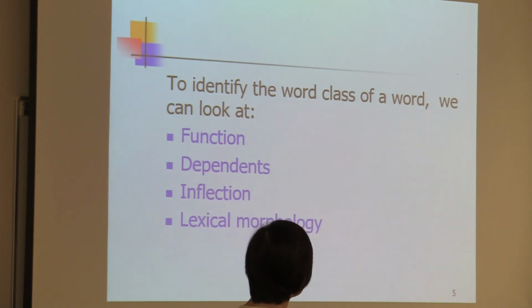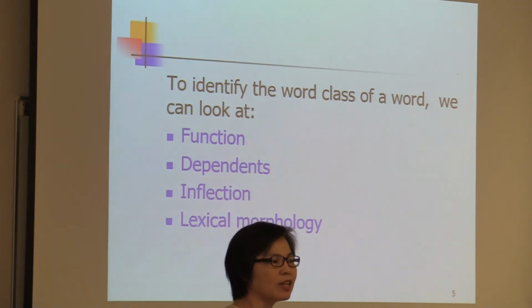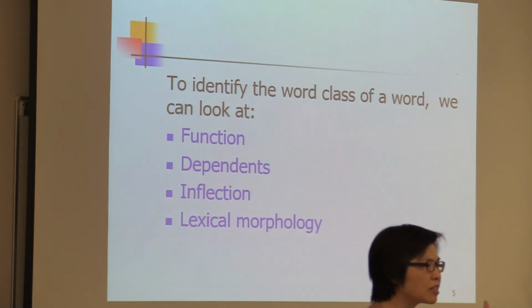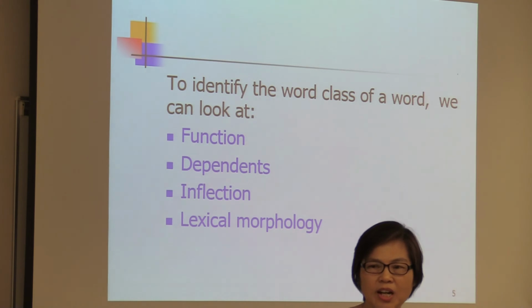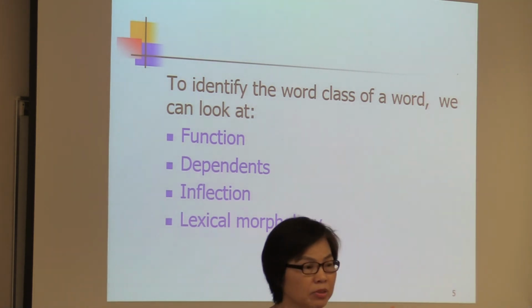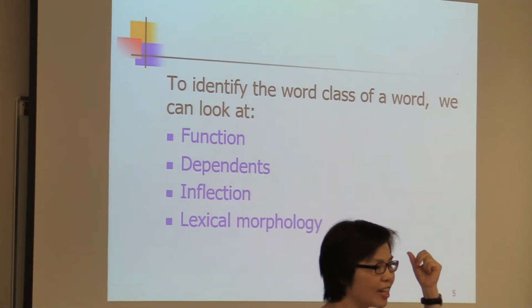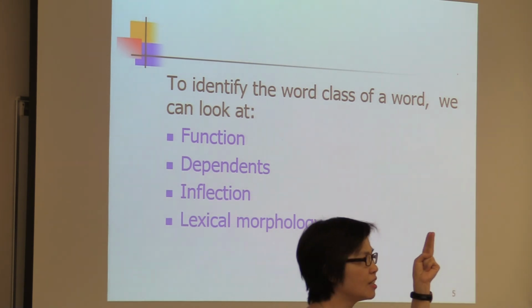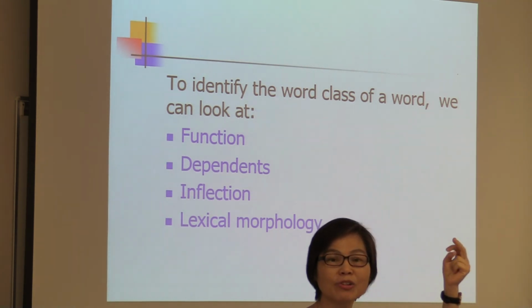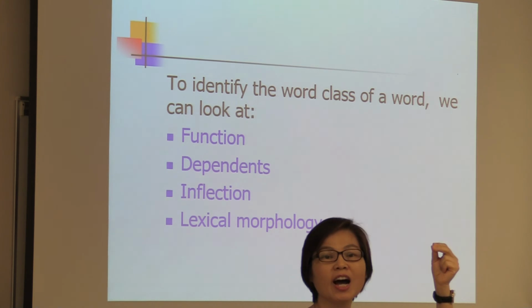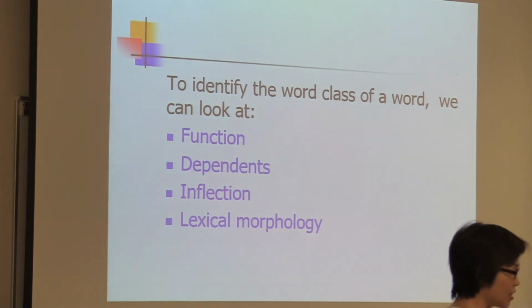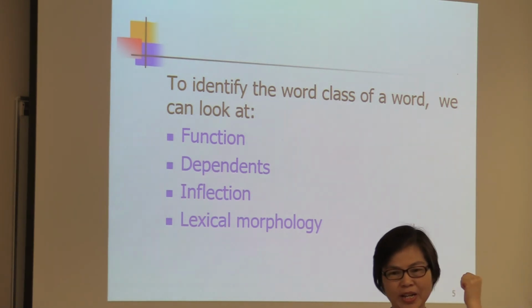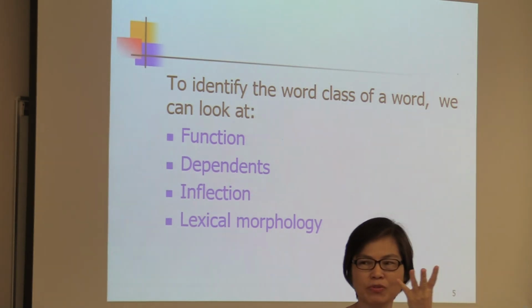We'll look at that. Inflection. Now, so far we have looked at nouns, verbs, adjectives. All these three word classes have got inflectional morphemes. Nouns, there are two. What are they? Plural S, and also the possessive case, apostrophe S. Verbs, we have 4 inflectional morphemes.